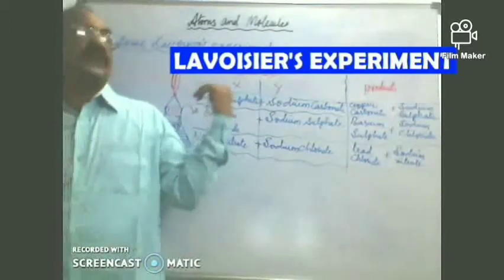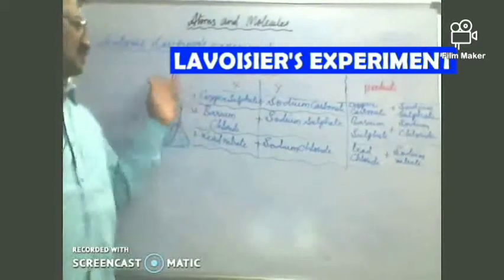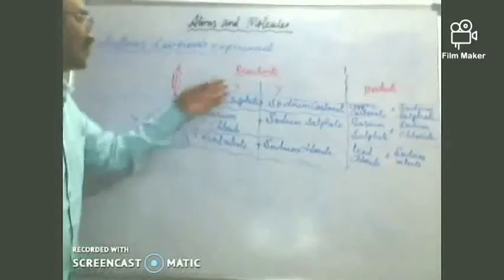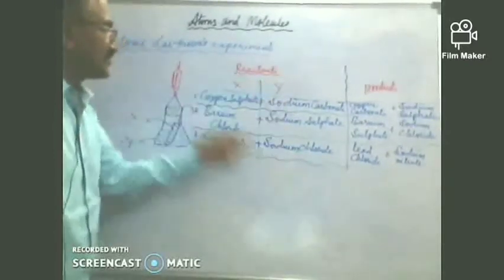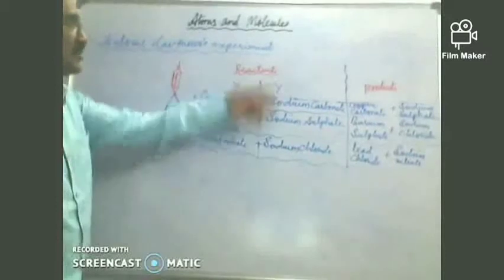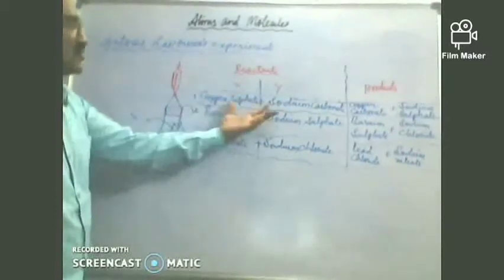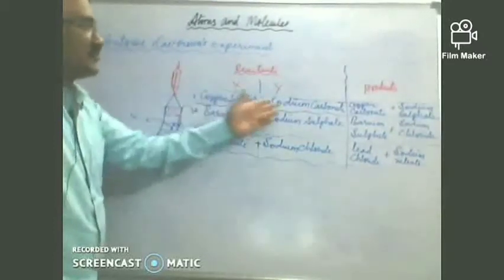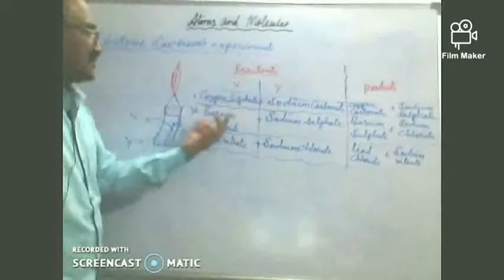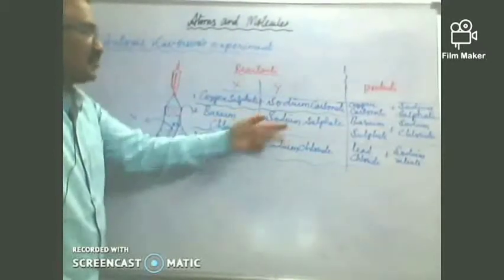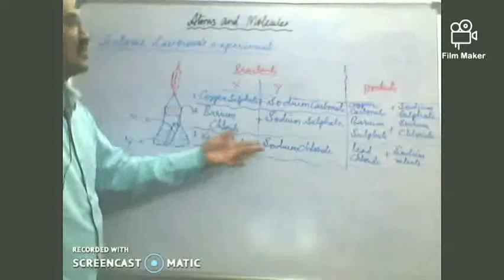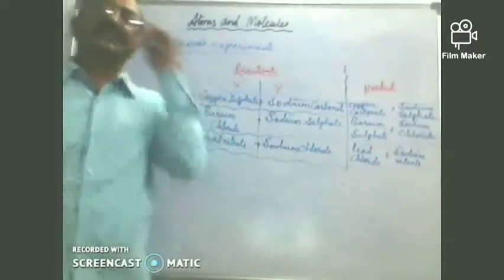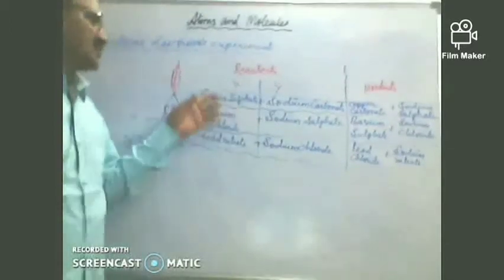This is an idea, children, about the experiment that Antoine Lavoisier conducted. We have two sets of substances here, the X group and the Y group, and you can choose any one set. Say X: copper sulfate and sodium carbonate. Or otherwise barium chloride and sodium sulfate, or lead nitrate and sodium chloride. We'll choose any of these sets and conduct this activity as he has done. So what are we going to do?